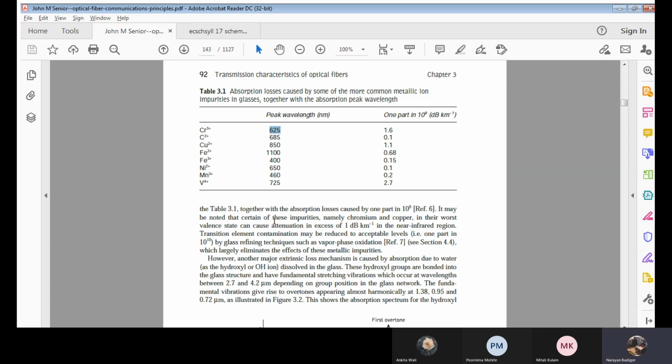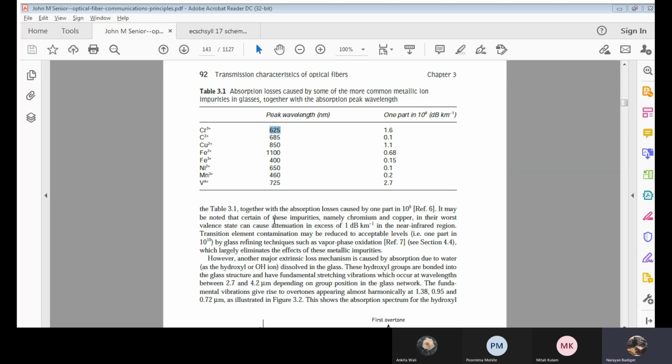And one more important factor for this extrinsic loss is the OH content, that is, water content. When glass is manufactured, or the silica material is fabricated for an optical fiber, it will be mixed with water, that is OH. That means it will be dissolved in the glass.